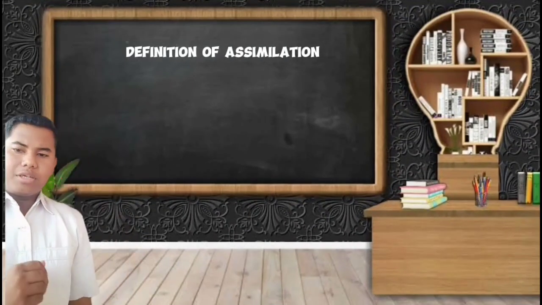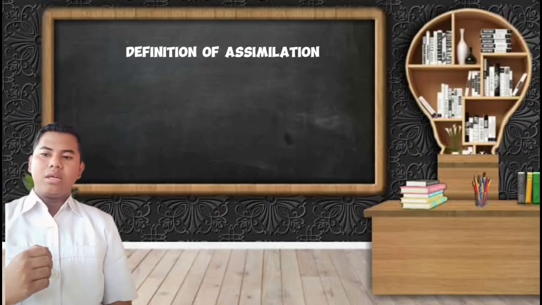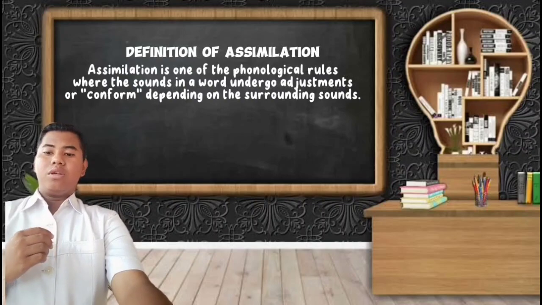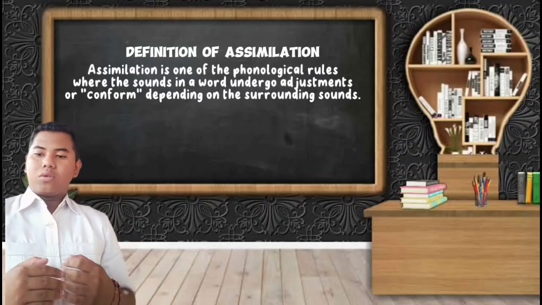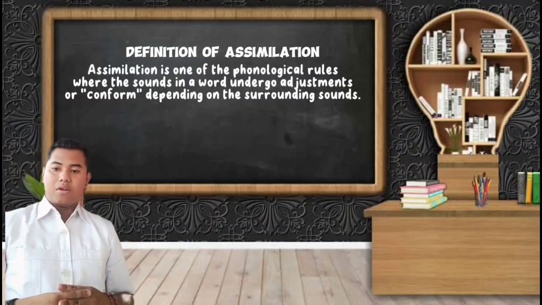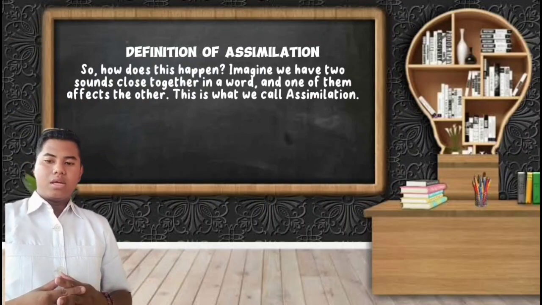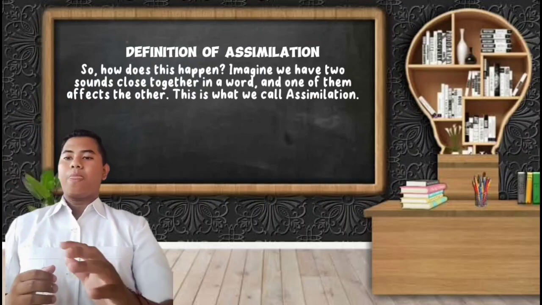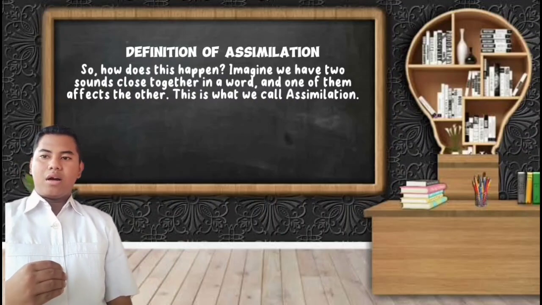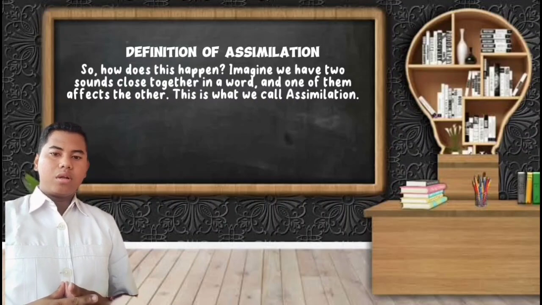Definition of assimilation. Let's dig deeper into what assimilation actually means in language phonology. Assimilation is one of the phonological rules where the sound in a word undergoes adjustment or conforms, depending on the surrounding sound. So how does this happen? We have two sounds close together in a word, and one of them affects the other. This is what we call assimilation.